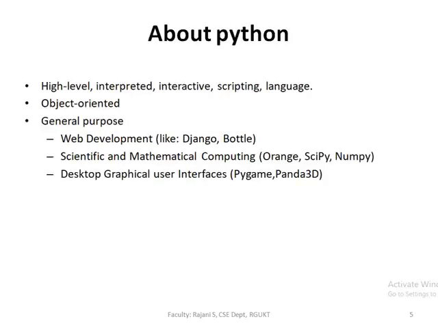Now about Python. Python is a general purpose, high level, interpreted, interactive scripting language, and it is also an object oriented programming language. So what is a high level language? A high level programming language means a language for writing computer instructions in a way that is easily understandable and close to human languages. But this high level language can't be understood by the machine. So what can a machine understand? A machine can understand only zeros and ones. Zeros and ones are called binary language.